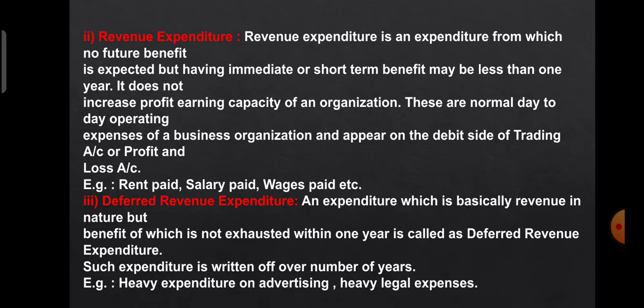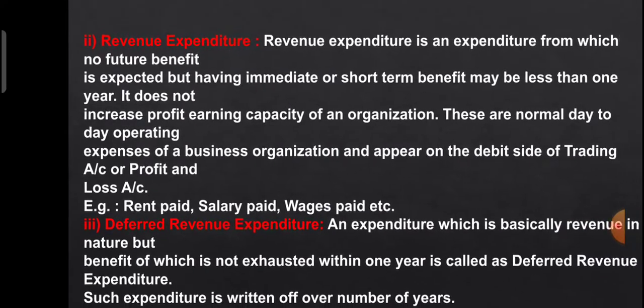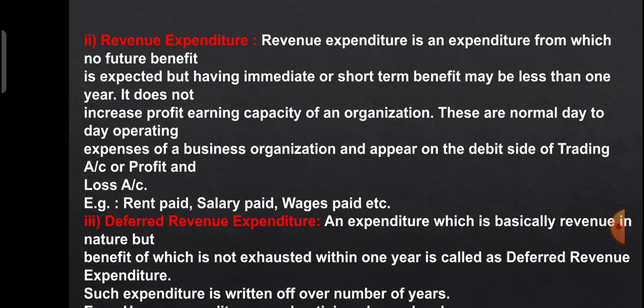Now we will see revenue expenditure. As I already told you, students, revenue means regular in nature. The expenses which are incurred by the business organization on a regular basis are known as revenue expenditure. Revenue expenditure is an expenditure from which no future benefit will be earned by the company.